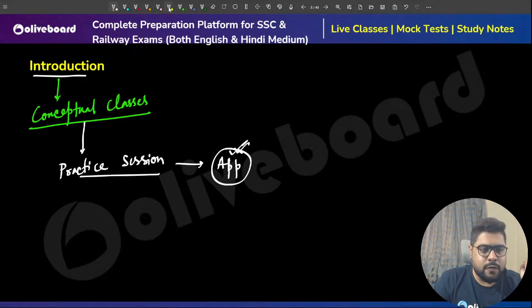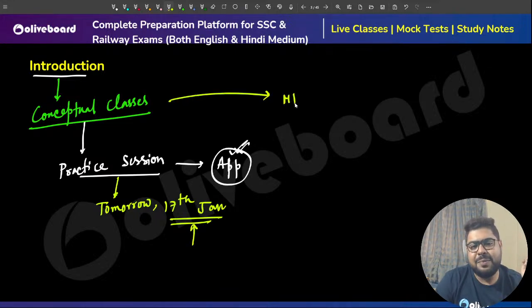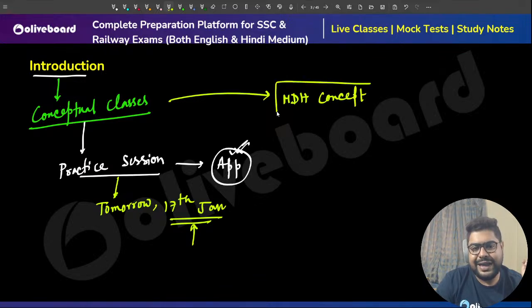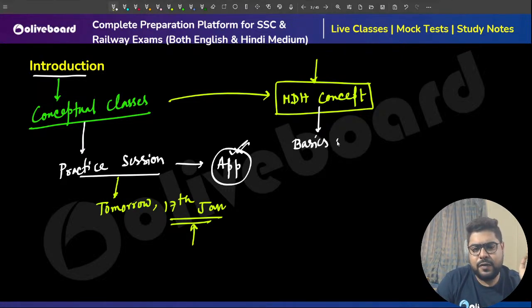For this week the practice session is tomorrow, that is the 17th of January. Whatever we have done till now, we have completed MDH concept, different types of questions based on MDH type, and today onwards we'll start the very basics of efficiency based questions.